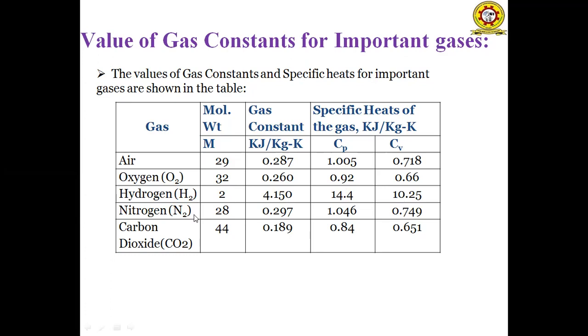If we consider nitrogen, its molecular weight is 28, its value of R is 0.294, the Cp value is 1.046 and the Cv value is 0.749. If we consider carbon monoxide, the molecular weight is 44, the specific gas constant value is 0.189, the Cp value is 0.84 and the Cv value is 0.651. We consider mainly air only.